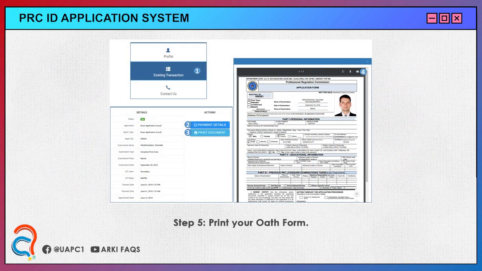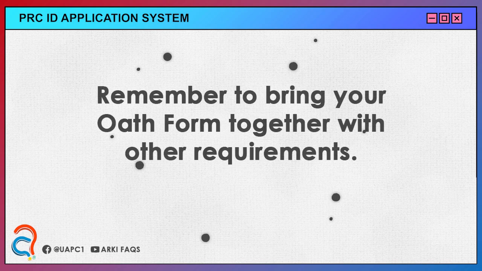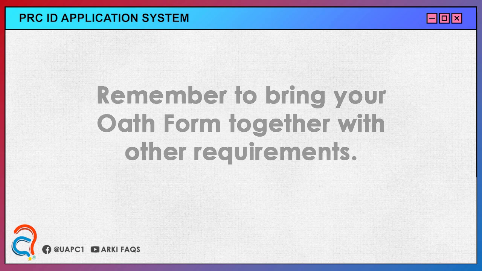Step 5. Print your oath form. Once you've been successful in the previous steps, you will be able to print your oath form, which you will need to submit for your appointment. Step 6. Submit all the requirements on your appointment date. On your appointment date, remember to bring your oath form together with all the requirements listed above.